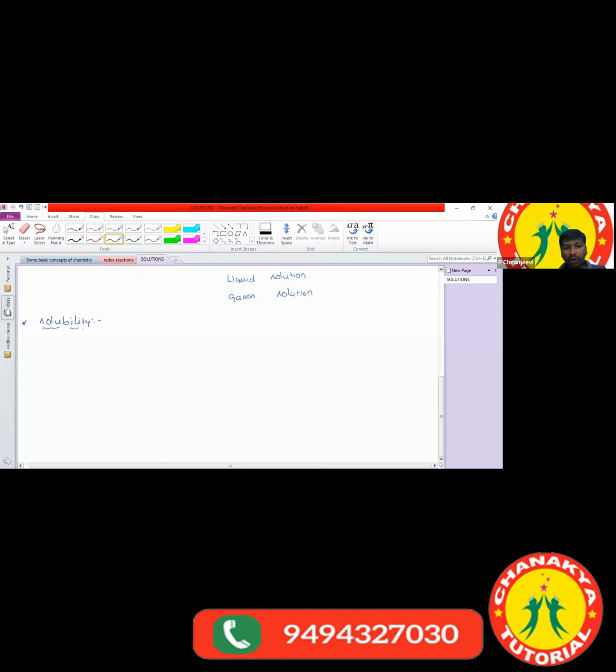Solubility is nothing but the maximum amount of solute dissolved in a solvent. The maximum amount of solute dissolved in a solvent is called solubility.